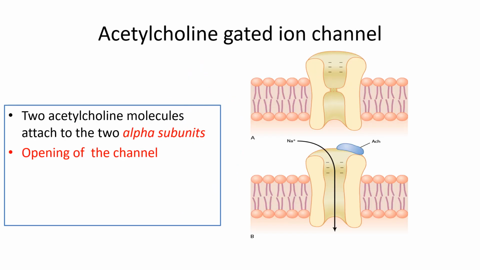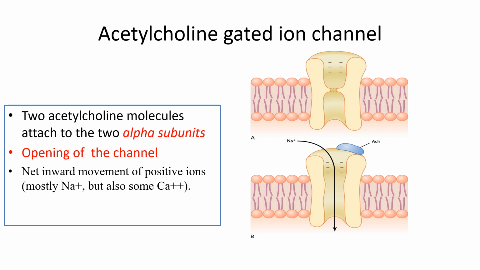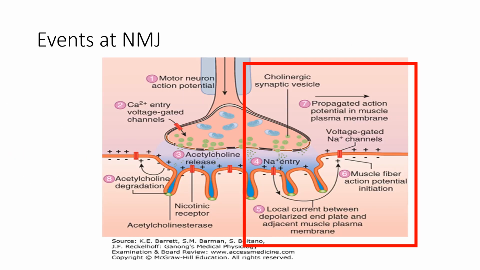Release of this acetylcholine will then act as a ligand to the sodium channels which are present there. Two molecules of acetylcholine will bind with the alpha subunit of this nicotinic receptor, which is NM receptor, resulting in opening of the channel, and we have influx of the ion which is present in high concentration there, and it is sodium ion. So there is a net movement of sodium inside the muscle, helping to generate the motor end plate potential, or the miniature end plate potential. So this will then result in the next step.